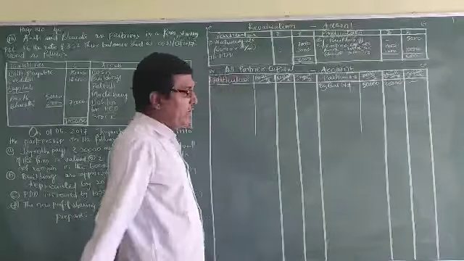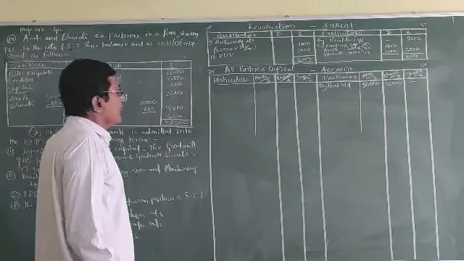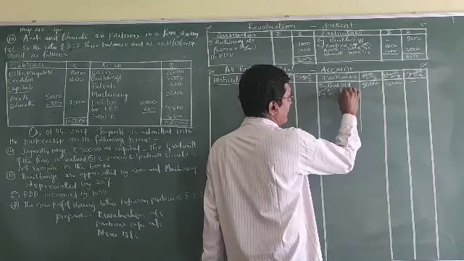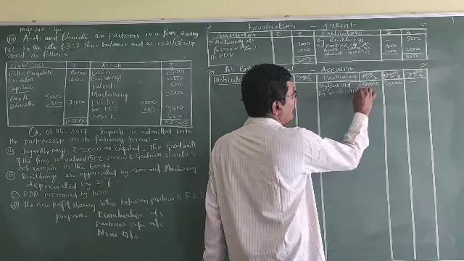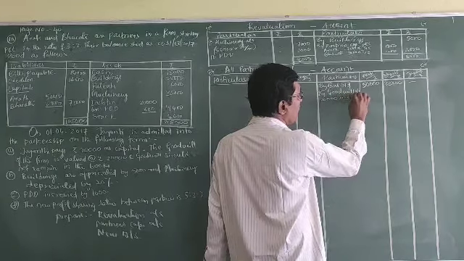Goodwill, only the goodwill amount that is created: goodwill account 20,000 in the old ratio 3:2.